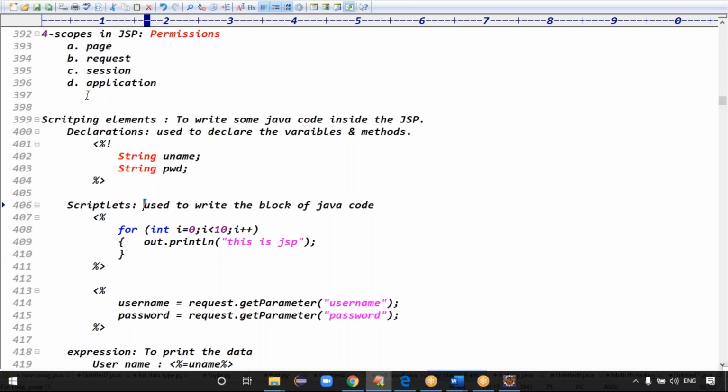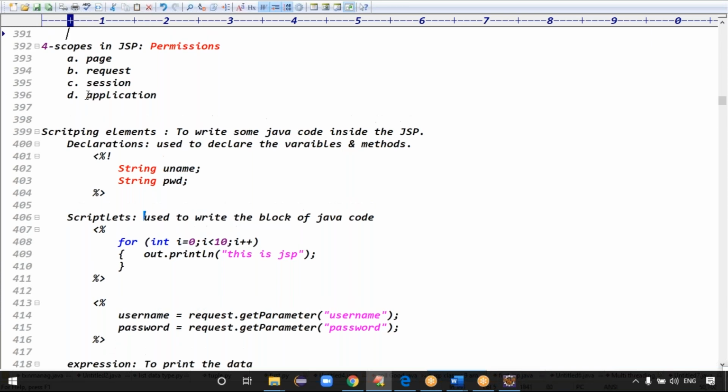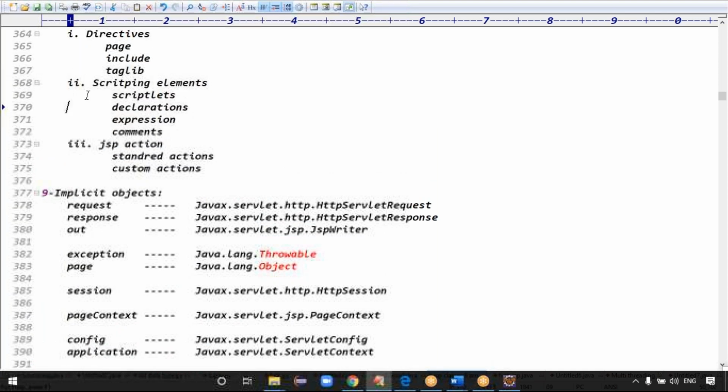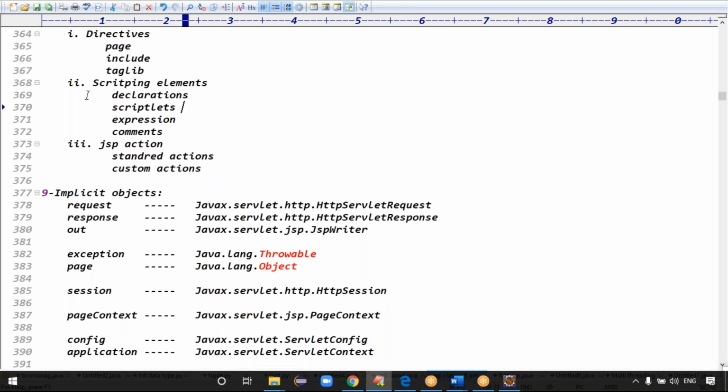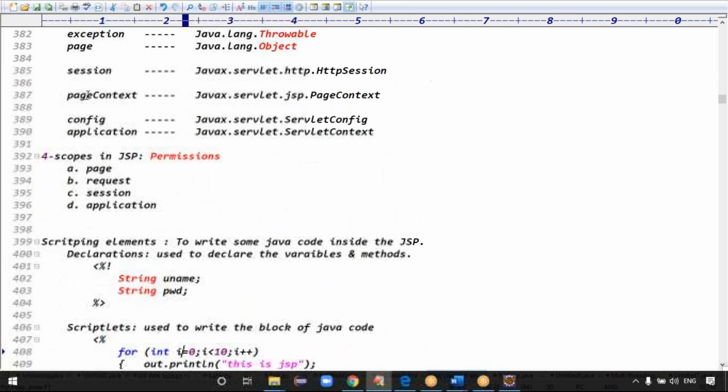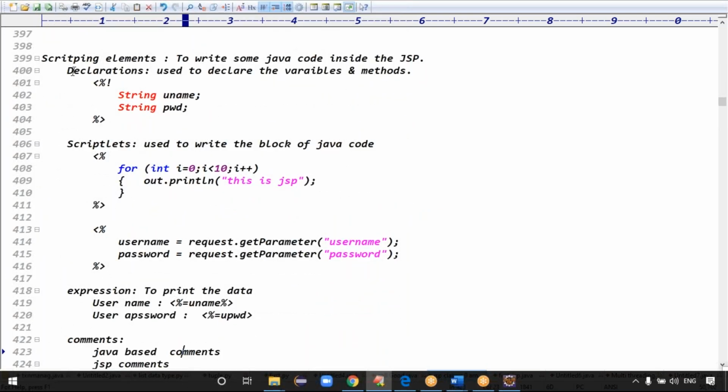Good. Scripting elements are total 4, guys. First one is the declaration, to declare the variables and methods. Next one is the scriptlets, to write the block of Java code. Expression means to print the data. To print the variables, we go for expressions, guys. Expression means to print the variables basically.